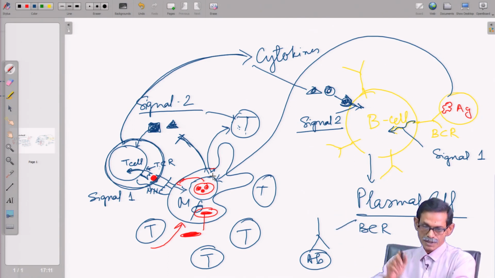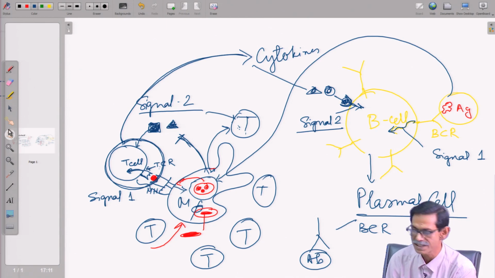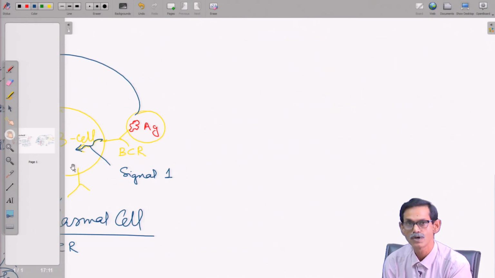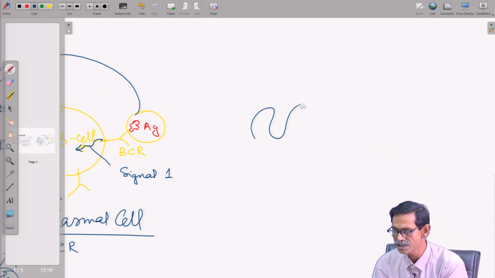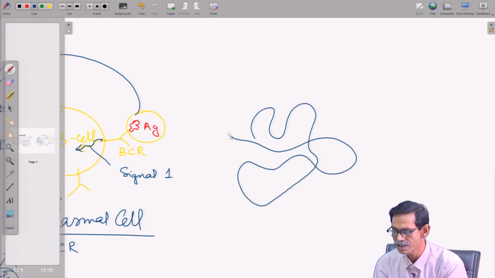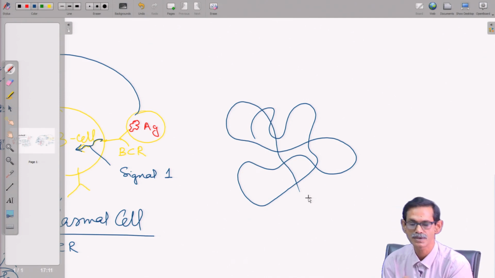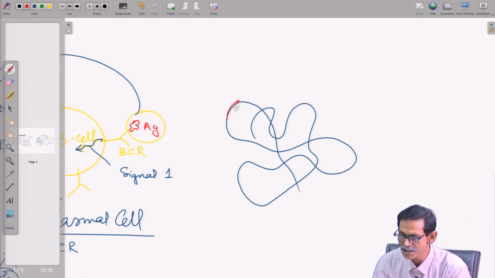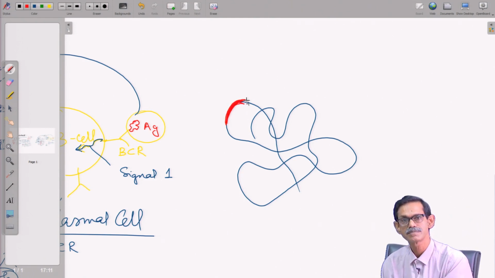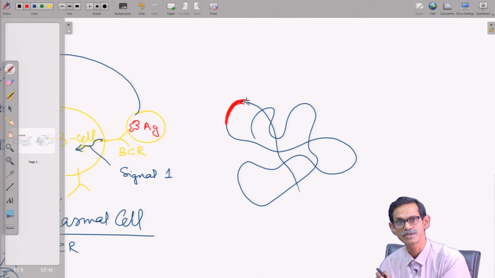What is this antigen actually? Suppose this is a protein, and this part is one epitope. What is an epitope? We know it is the part of the amino acids or protein recognized by the antibody.